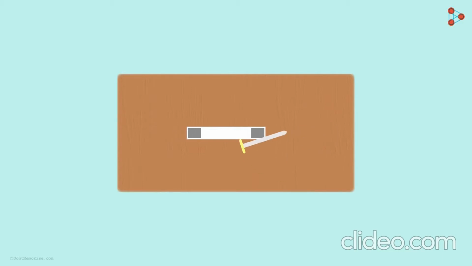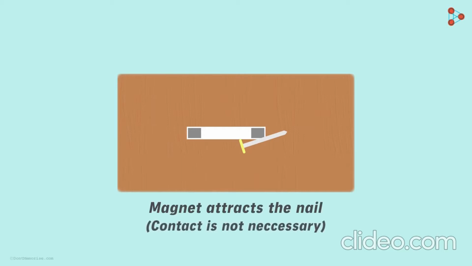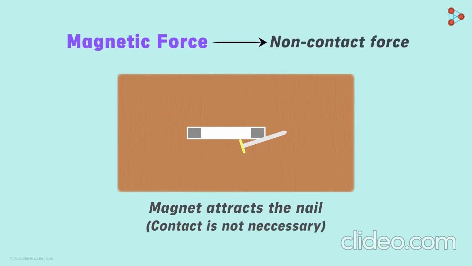What did you notice? When the bar magnet was sufficiently close, the nail takes a leap towards the magnet and sticks to it. What does this tell us? This shows that the magnet attracts the nail and the contact is not necessary for this attraction. The magnet pulled the nail towards it even though it was not in contact with the nail. The force that this magnet exerts on the nail is called magnetic force. So contact is not required for the magnetic forces to come into play. We call this force a non-contact force.